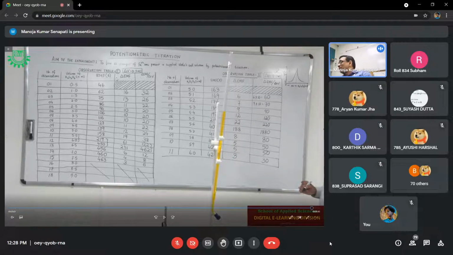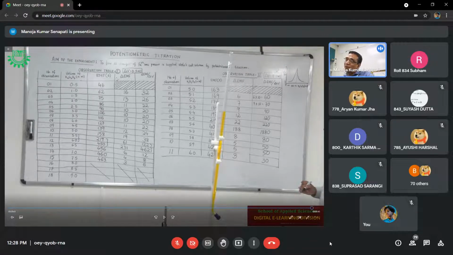So that is why, in practical sense, you are observing this experiment virtually. But sometimes what happens, you are adding 0.5 ml and you are observing it is 46. And you are waiting for, I have told you, you wait for 1 minute and take the observation. After 1 or 2 minutes you have observed that it is changed to 47. And you will be confused whether I will write 46 or 47. Which one I will write?